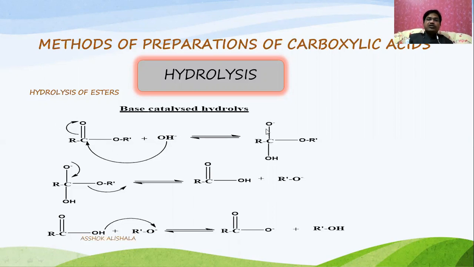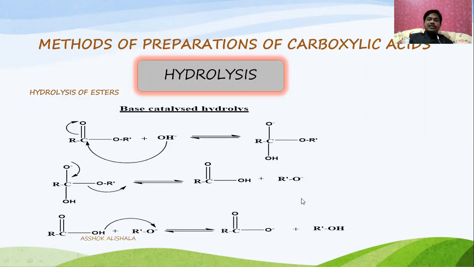Because of this addition, the oxygen will get a negative charge, and this negatively charged oxygen undergoes some rearrangement. The negative charge is again shifted between the carbon and oxygen. The same step we can observe in the hydrolysis in acidic medium. The negative charge shifts between the carbon and oxygen, and at the same time the alkoxide ion is removed, and you can see this is an alkoxide ion. And here the carboxylic acid is formed.